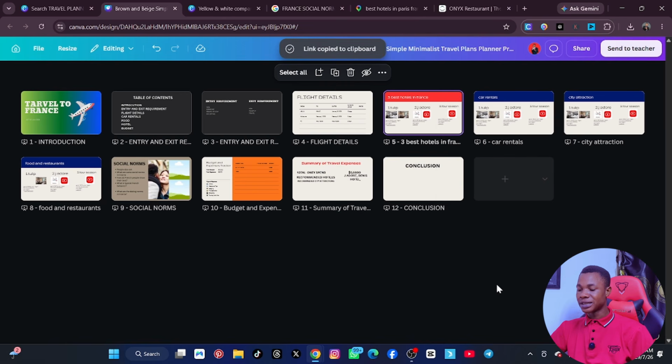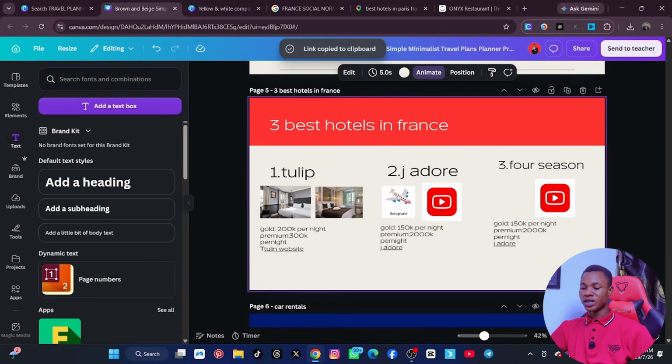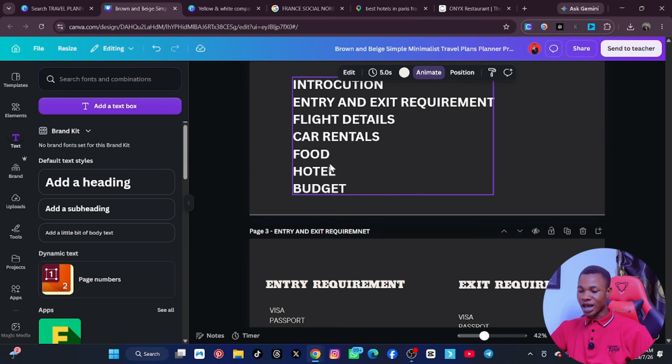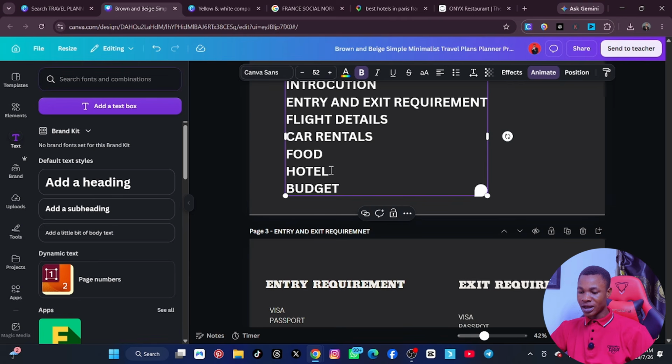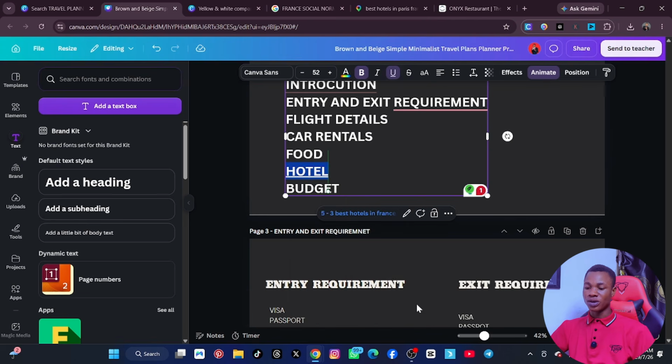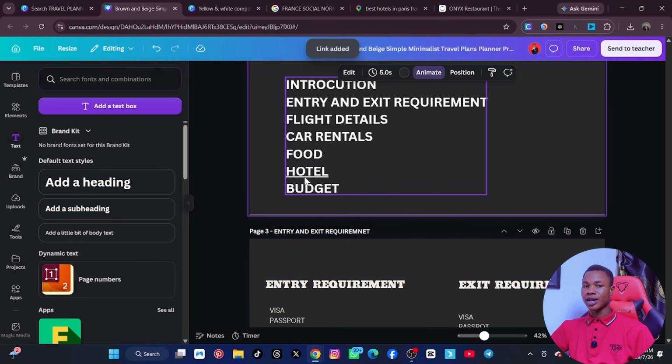Click on copy link to the page and return it back to the grid view, and then you go back to your table of contents, right? And then you click on hotel, highlight hotel alone, right? And then you can see that it has a link. All right, you can see the link from here, but if you can't find it, as I showed you, once you highlight, something will pop up. Click on link, and then you paste the link of that page there and click on OK. It will be underlined, showing you that it has now been linked. Is that okay? That is how to link all.